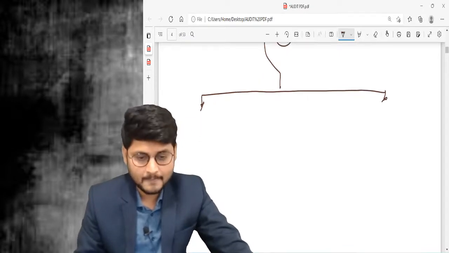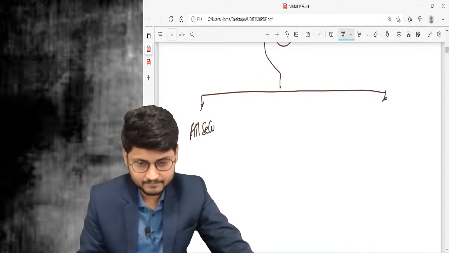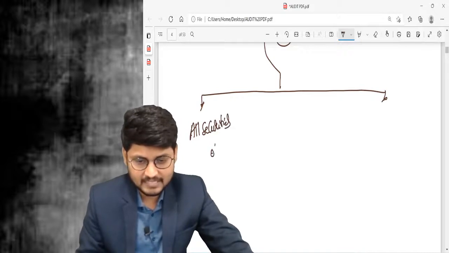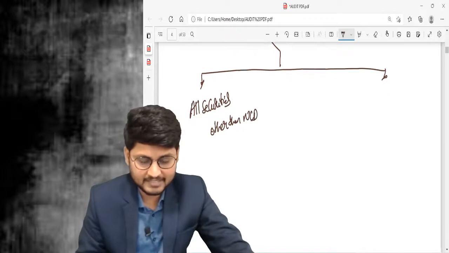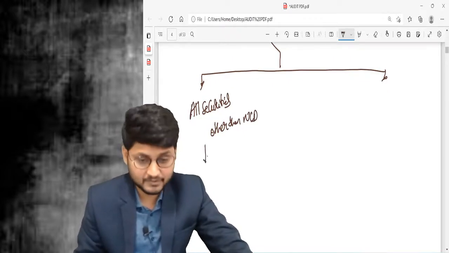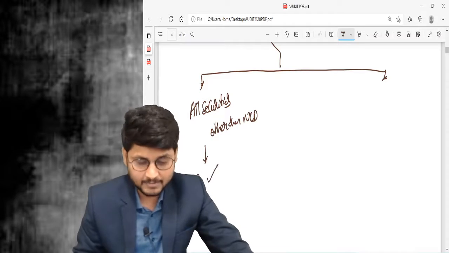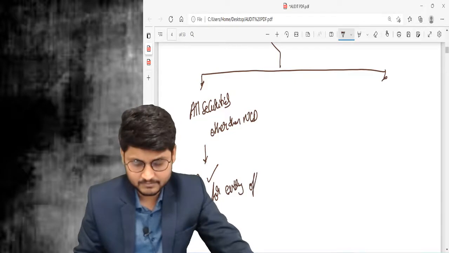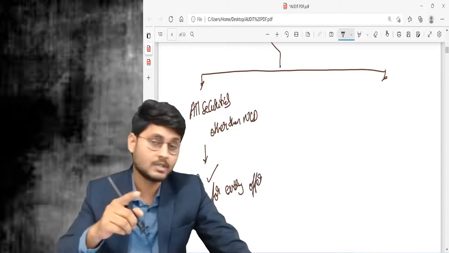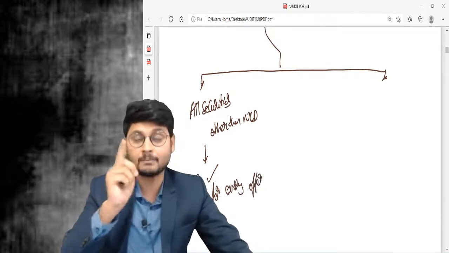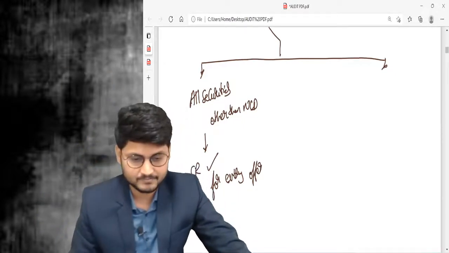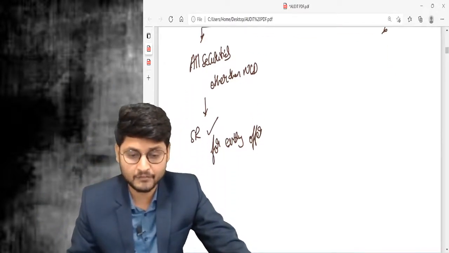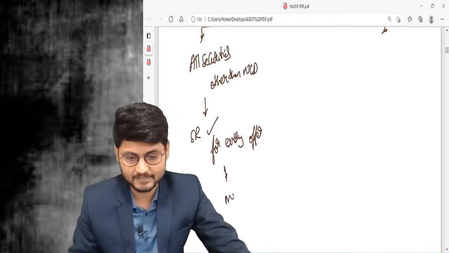First one, all securities other than NCD. What is applicable? Special resolution is applicable. SR is applicable for every offer in a financial year. So in a financial year, how many times can you go? You can offer as many times as possible, but the maximum number shall not exceed 200. See, special resolution for every offer, it is mandatory.